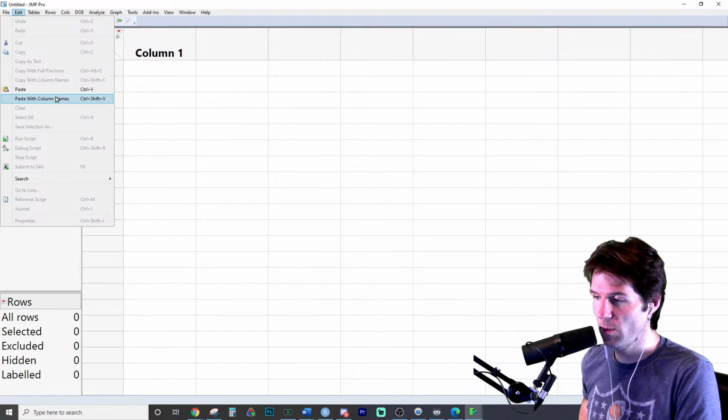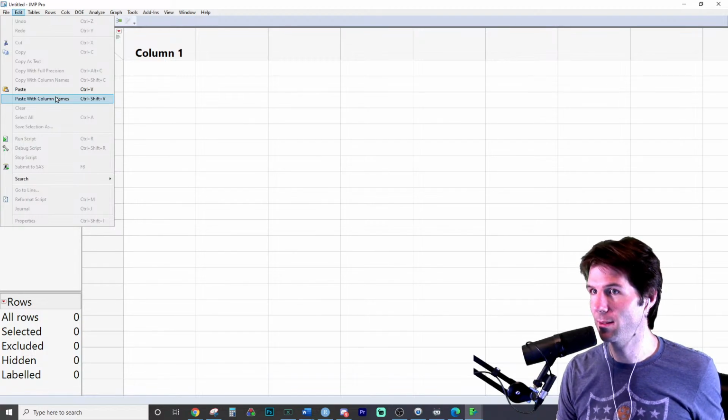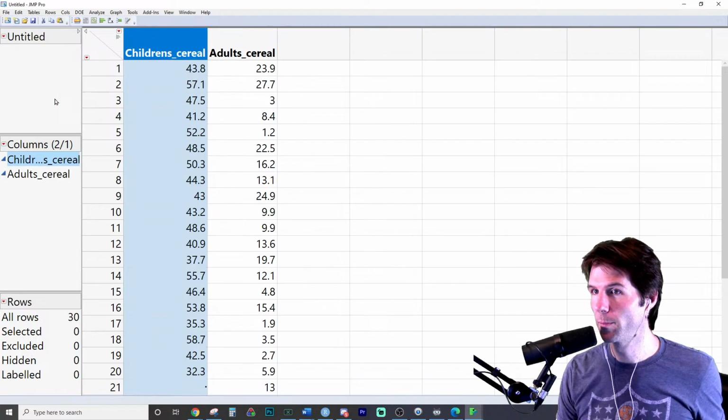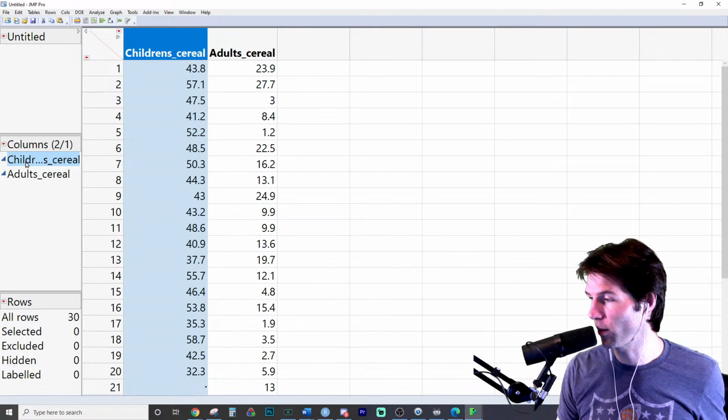Remember, File, New Data Table. Paste with the column names. If these are blue, you've done it properly.